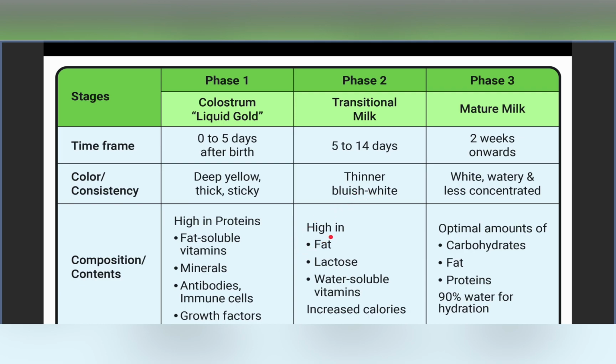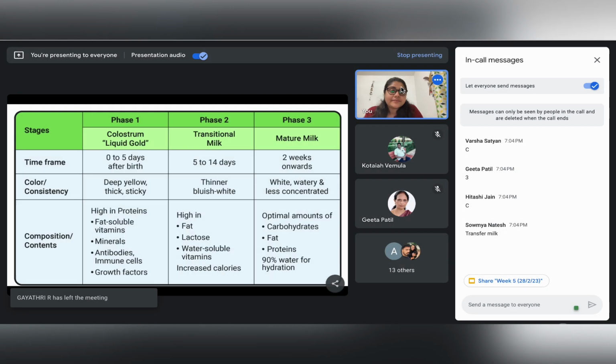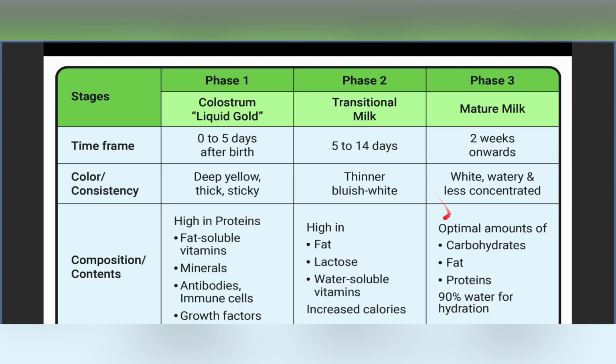The composition of transitional milk is, as we can see, high in fat. Unlike colostrum, which was high in protein, our transitional milk is high in fat. It is high in lactose and water soluble vitamins.